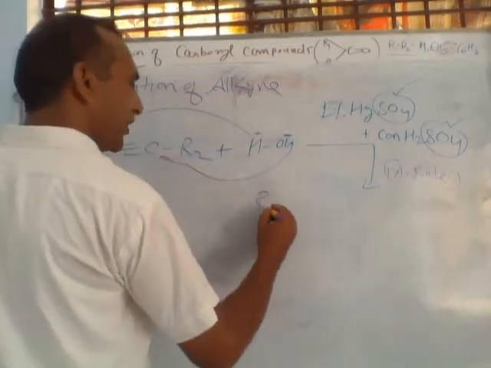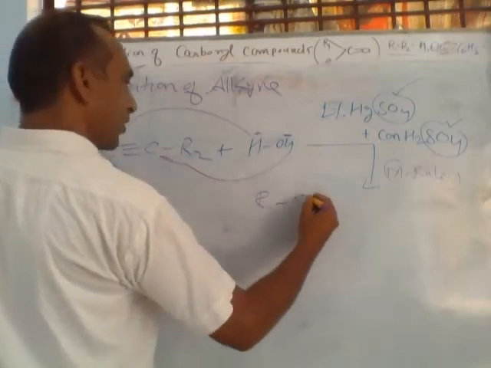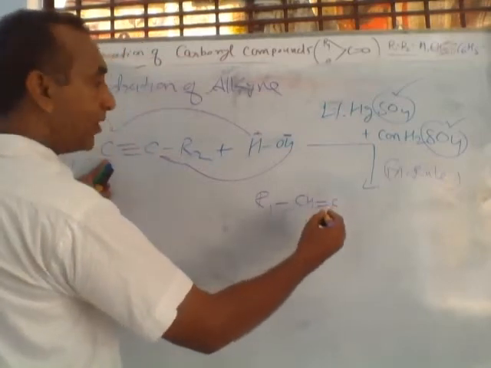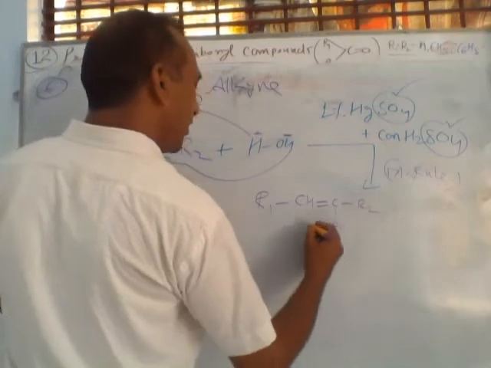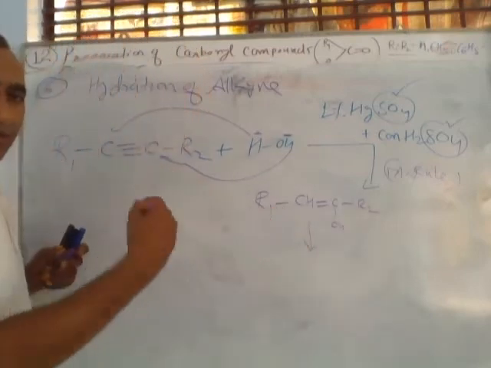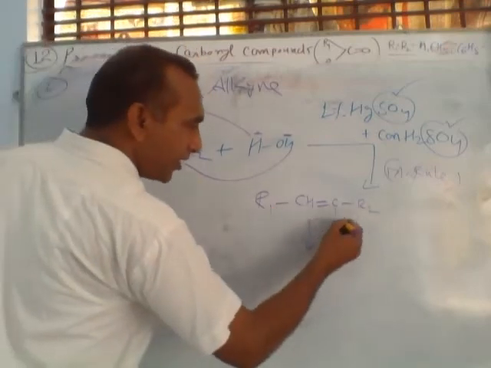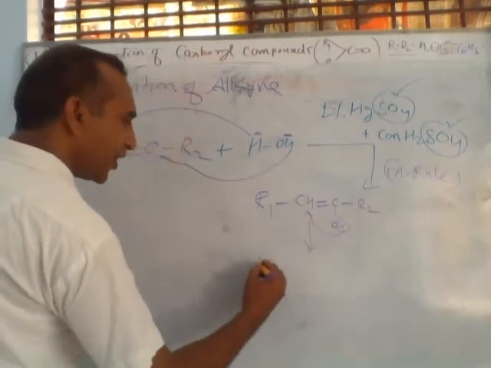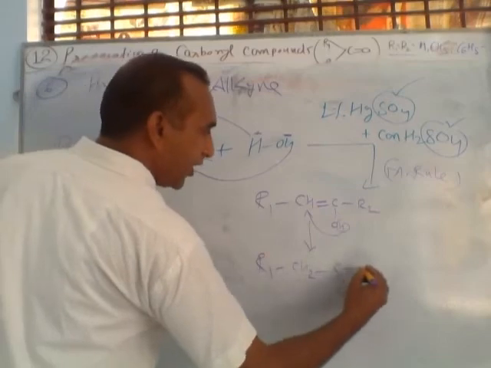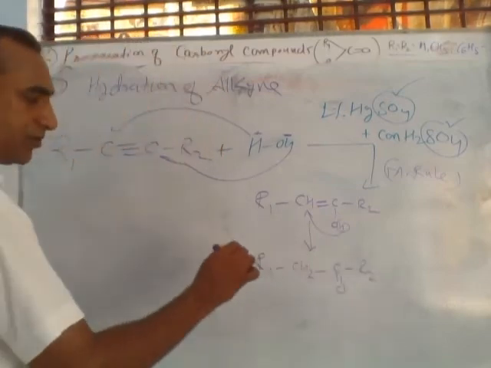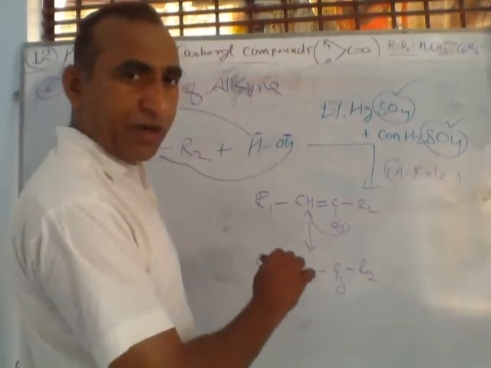Here after the reaction R1 CH double bond, here COH and R2. This intermediate compound form, this compound quickly rearranged by providing this hydrogen to here, and this type compound will form R CH2 C double bond O and here R2. So this may be aldehyde and ketone depending on R.